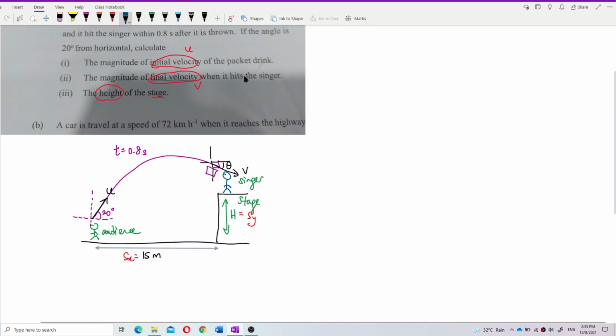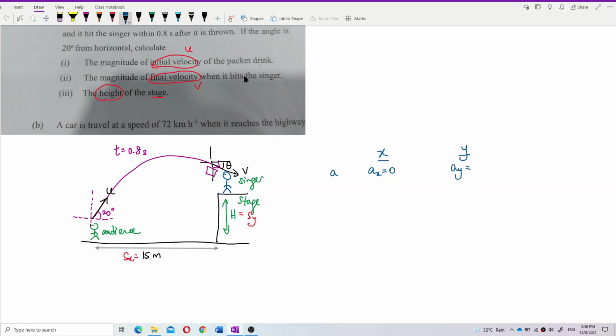How to do these questions? First of all, we gather all the information into a table: x, y. First, we know about the acceleration. Acceleration in the x component is 0 because x is constant velocity, and the y component is free fall motion, so it's negative g.